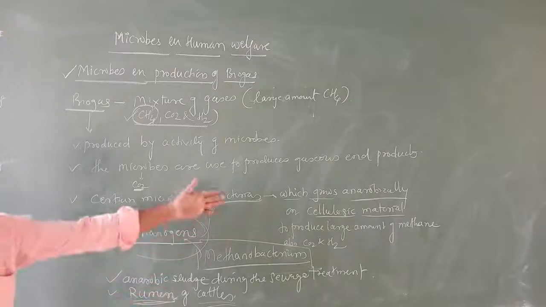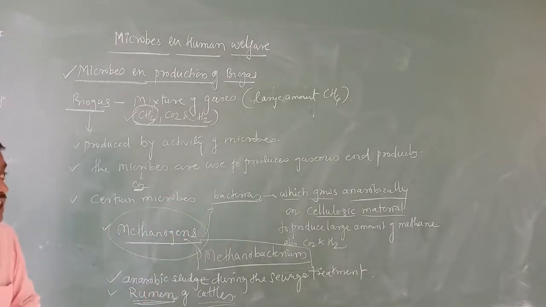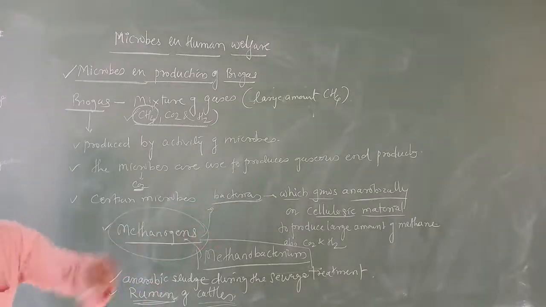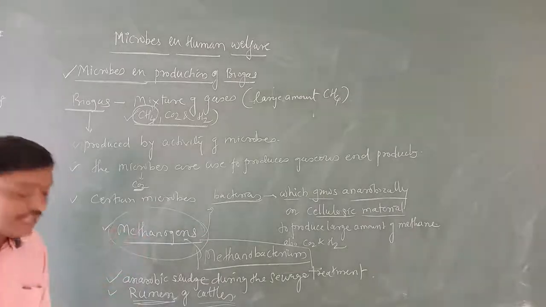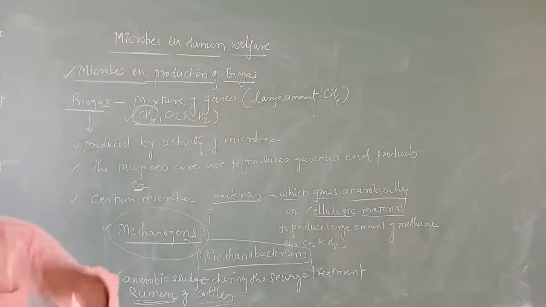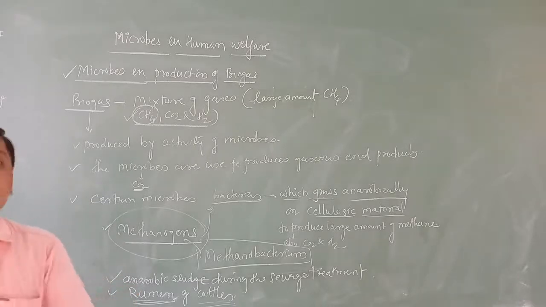And in the rumen, we are going to find these bacteria which can grow anaerobically on cellulosic material. Why are these bacteria found in the rumen? Whatever the cattle eat, grasses and other materials, they are rich in cellulose.